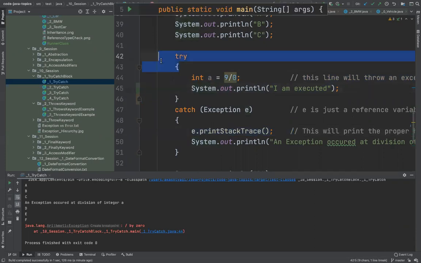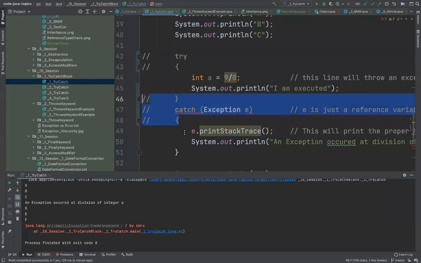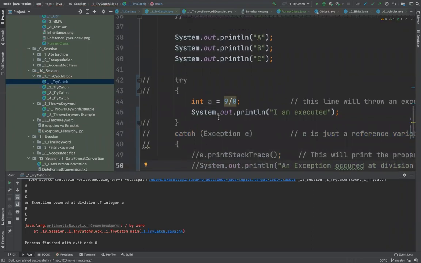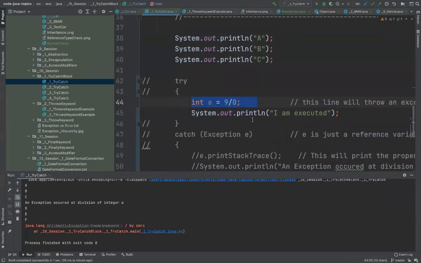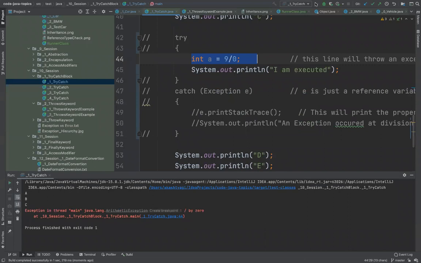Another example for this is if I play around with this again, and let's say I'm not wrapping it in any exception handling. Now ABC will be printed, int 9 by 0 will be executed, and this will throw an error and the code will just stop running. So if I just run this, that's it.